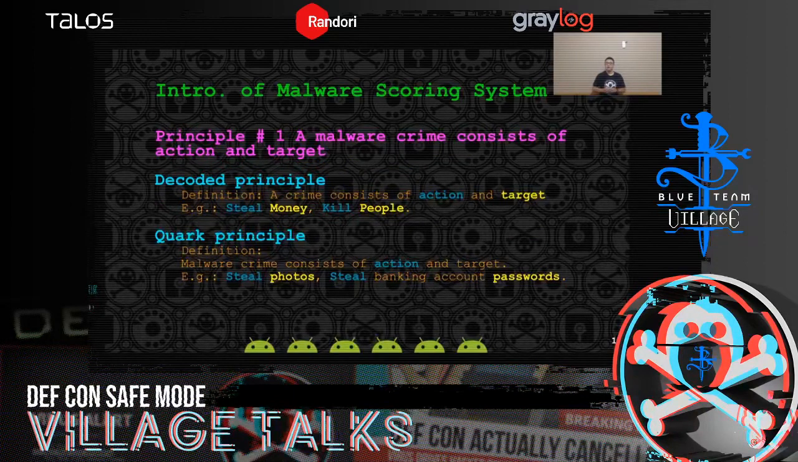A malware crime consists of action and targets. In the criminal law, the definition of a crime consists of action and targets. For example, steal money and kill people. So, with this principle in mind, we developed the definition of a crime for Android malware. And the definition is, the malware crime consists of action and targets. For example, steal photos or steal your banking account password.